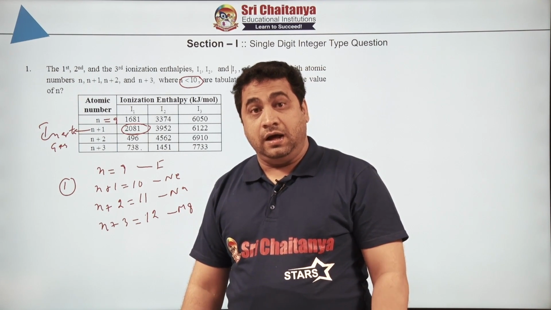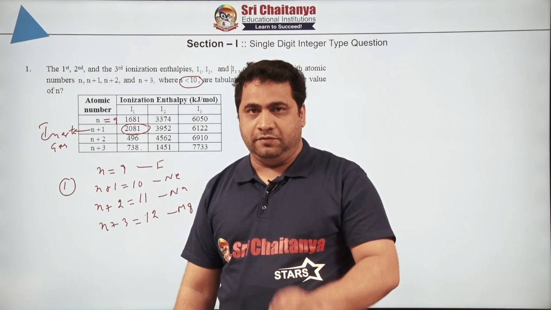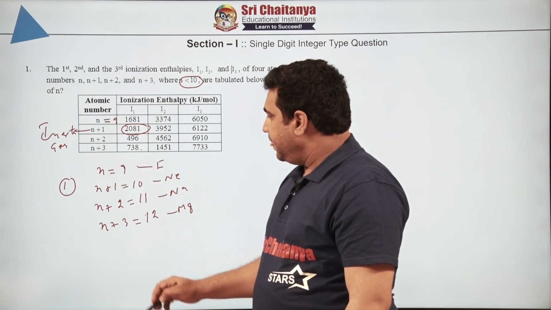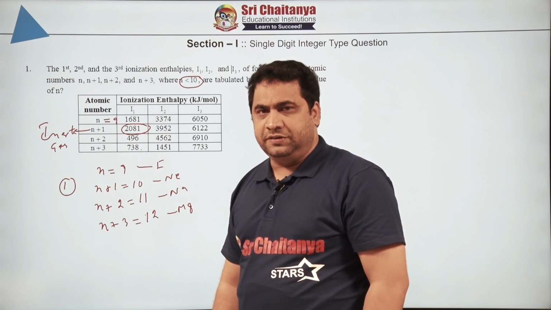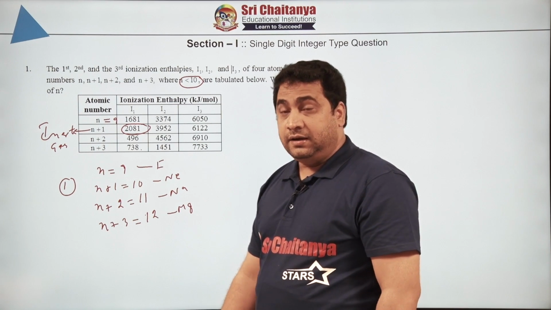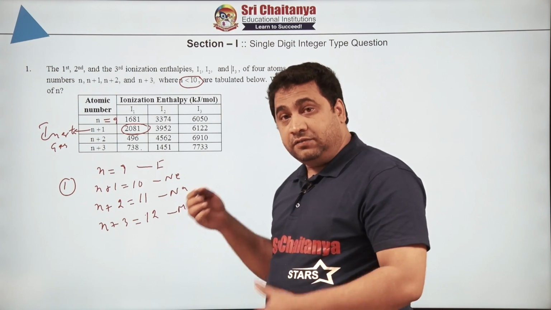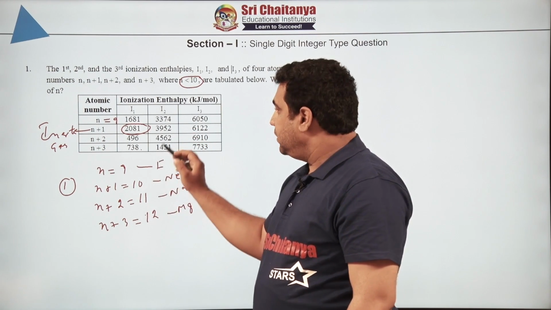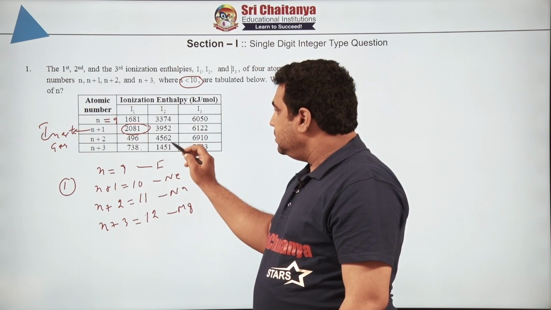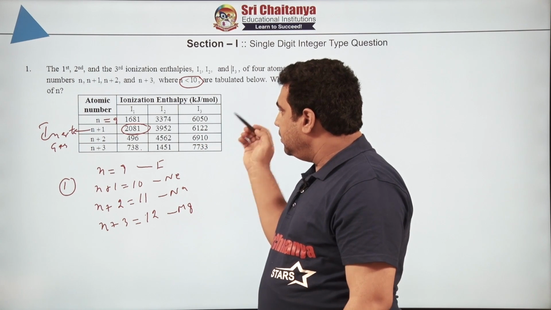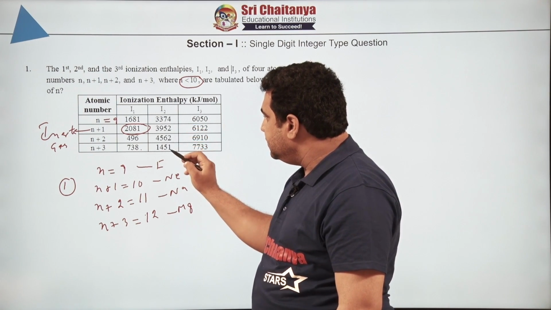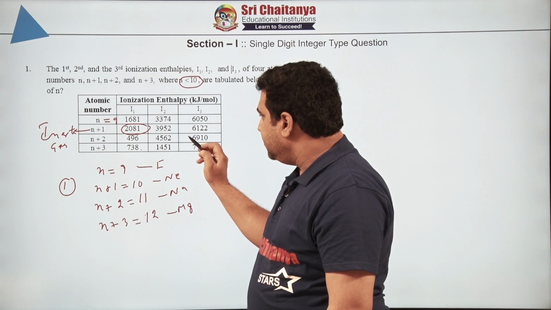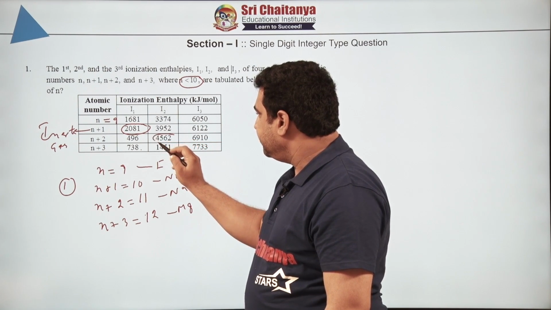This is one way. Another style of approach is this: the n value is 9, no need to discuss further, right? Now if you see the second ionization energy values, or third ionization energy values, in the second ionization energy who is having the highest value, all of you tell me.